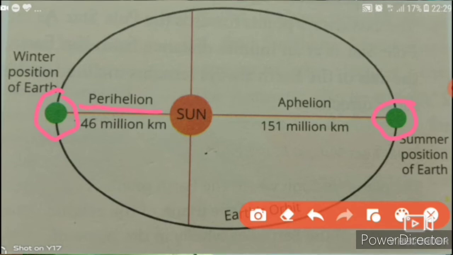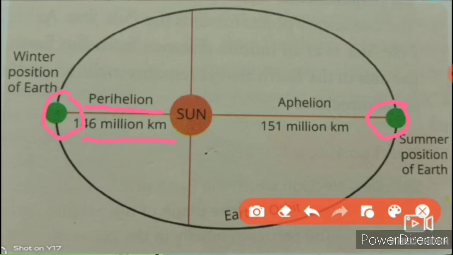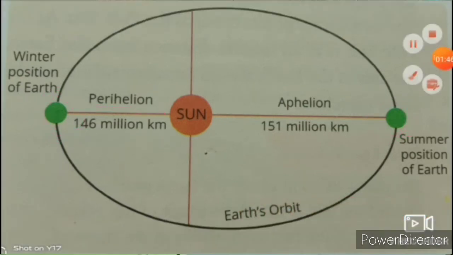In this situation, the distance between the earth and sun is equal to 146 million kilometers. This situation occurs in winter season on 3rd January. So we say this is the winter position of the earth regarding the sun.